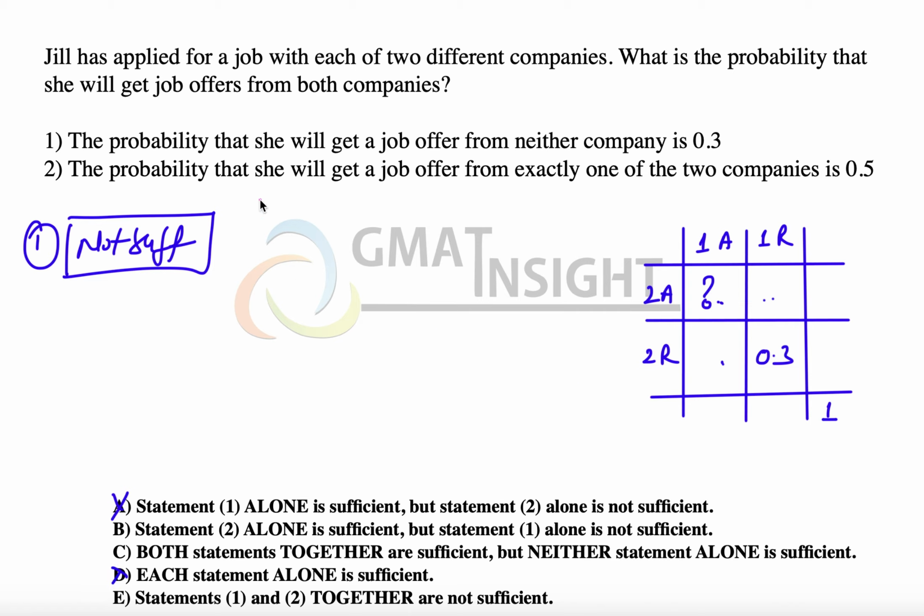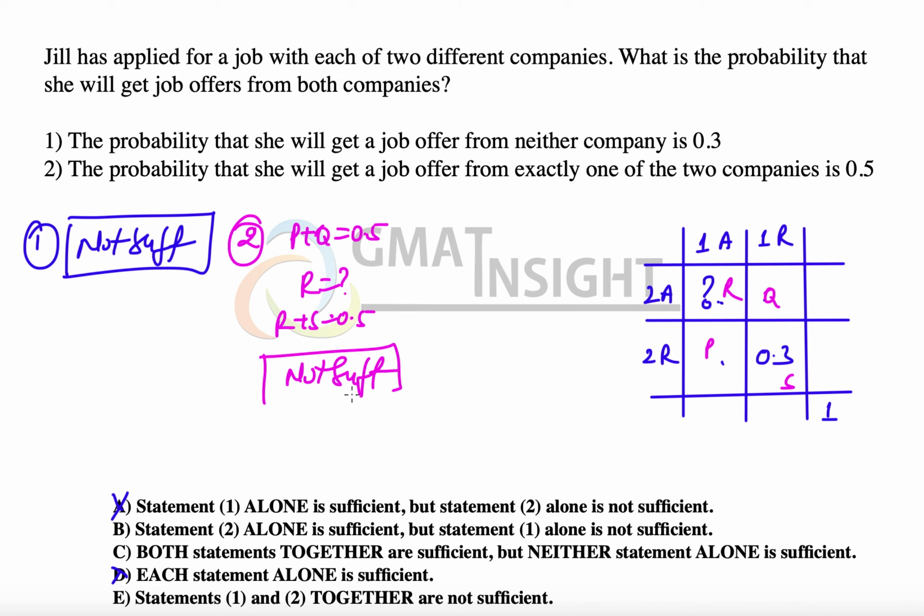Now let's check the second statement, which says that the probability that she will get a job offer from exactly one of the two companies is 0.5. So now we know that if this is P and this is Q, then P plus Q is equal to 0.5. Let's call this R, and let's call this S. Now we need the value of R, but since we are not sure about the value of S, and we know that R plus S is equal to 0.5, but S is unknown, therefore we say that the second statement alone as well is not sufficient and option B can be eliminated.